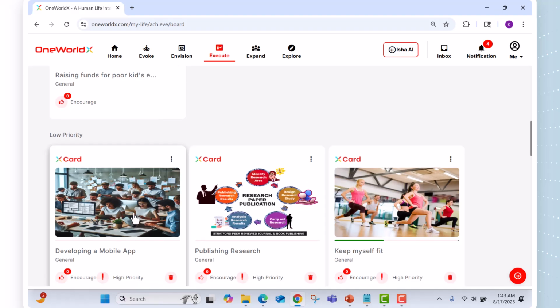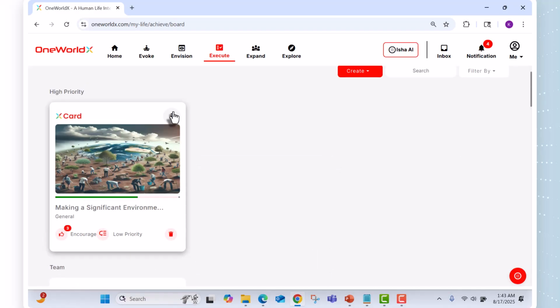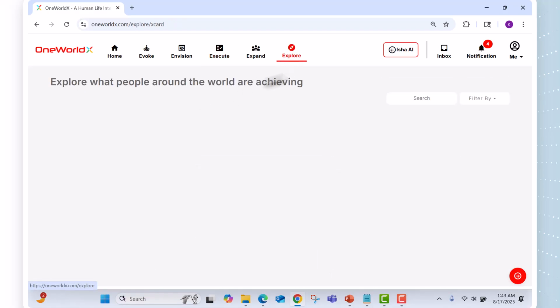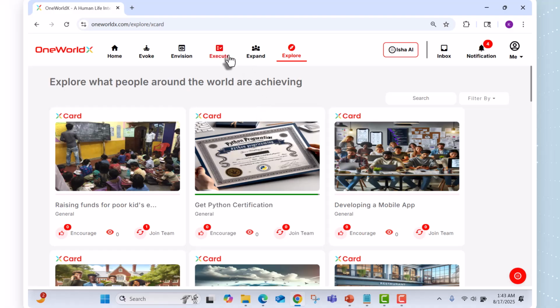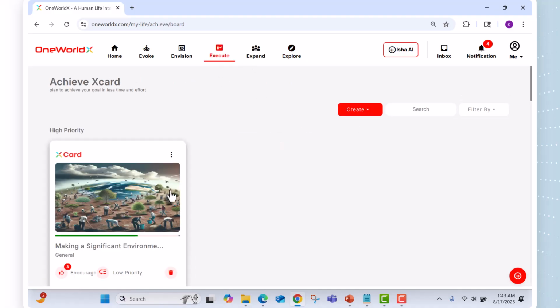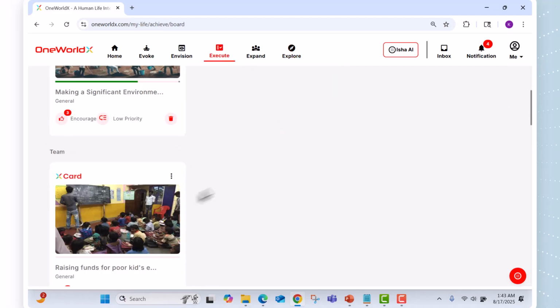Another important point is that whatever cards you are creating, it's private. For example, this is the one we created 1 or 2 minutes ago, right? If you see here, it's private, so nobody can see it. If you share it as public, then people can see it from the explore section. So it's up to you: if you want to share something with the network, you can change it from private to public.